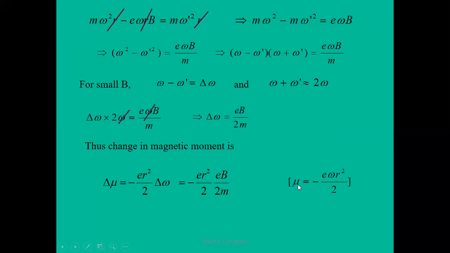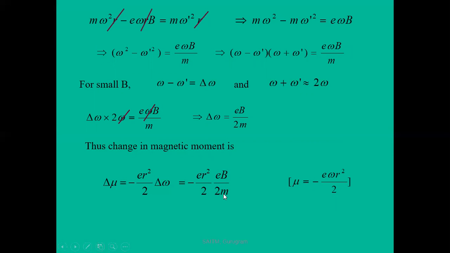We know that the magnetic moment is equal to e omega r square by 2 from my previous lectures. From this equation, it is clear that the change in magnetic moment is opposite to the direction of the magnetic field, because there is a negative sign and B is the magnetic field. And the first point of Langevin's theory is that the change in magnetic moment of a diamagnetic material is opposite to the direction of the magnetic field.